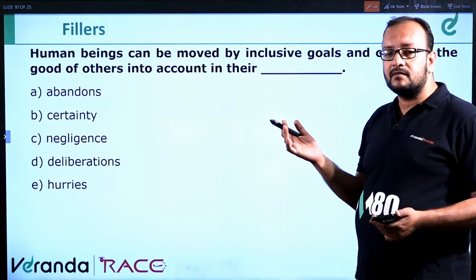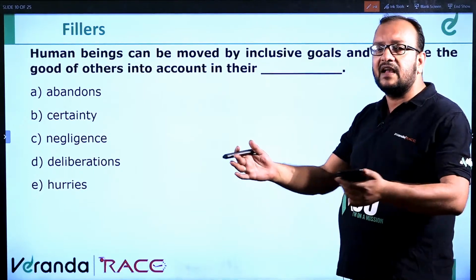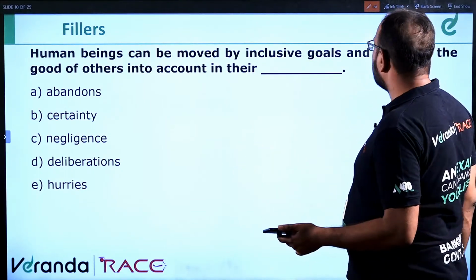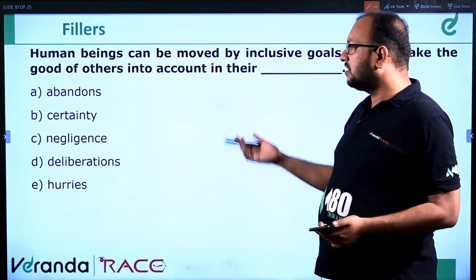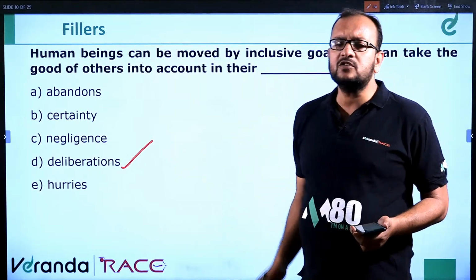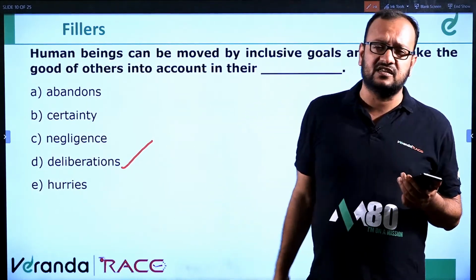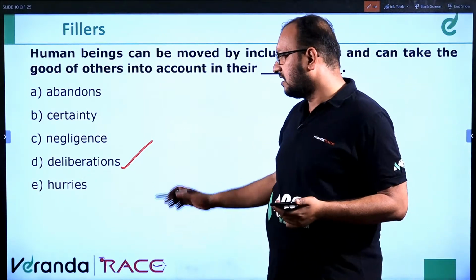Can be moved means can be motivated, influenced by inclusive goals. Inclusive means taking everyone with them, and can take the good of others into account in their actions. So the only word which is related to actions is "deliberations". Deliberations means all the actions that one takes with intentions.